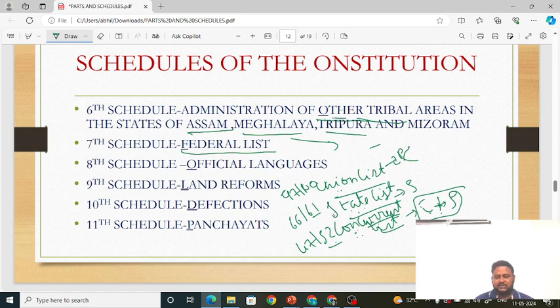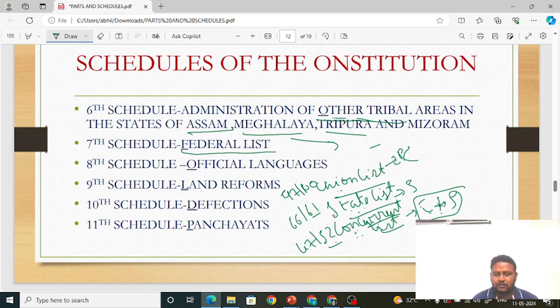Okay, there are certain other exceptions also that we will learn when we talk about center and state relations, which we learned in the parts. Relation between center and state, which part? Part 11 or part 17, which part? Please do post your answer in the comment section, friends.